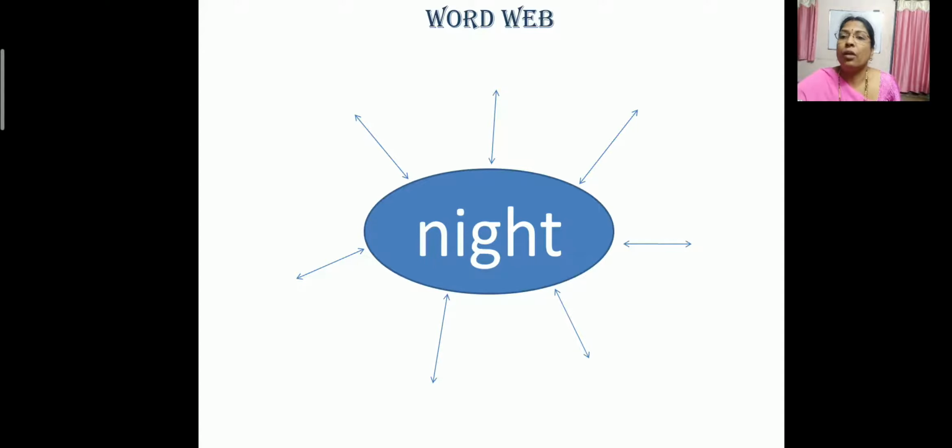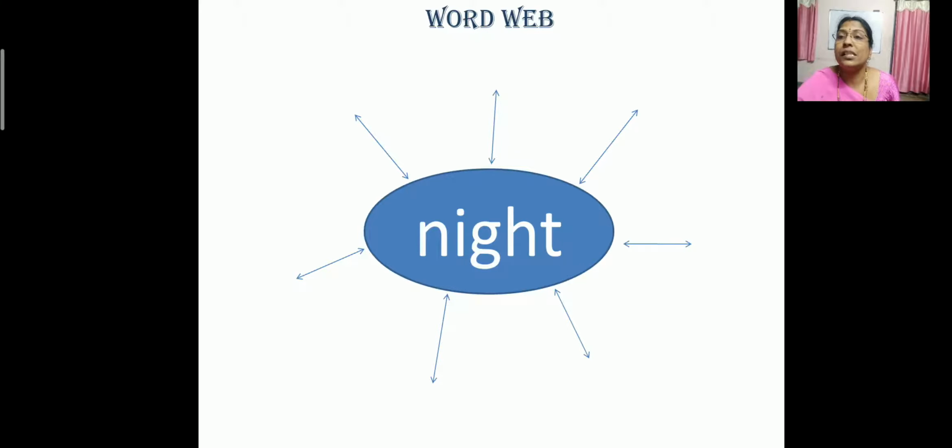Okay. So now, apart from this, we will have one more word web, children. How do things look in silver moonlight? When moonlight falls on any object, how does that particular object look? Okay, tell me, how does it look? So on a pencil or on a pen, moonlight falls. How does it look? It looks silvery, shiny, dazzling, very good, beautiful, bright.